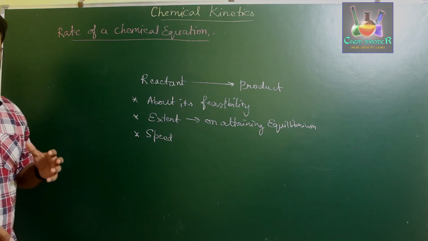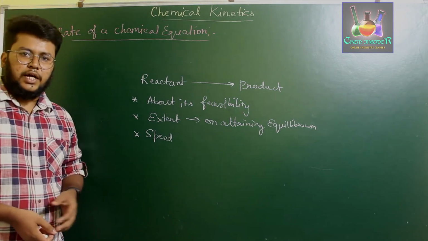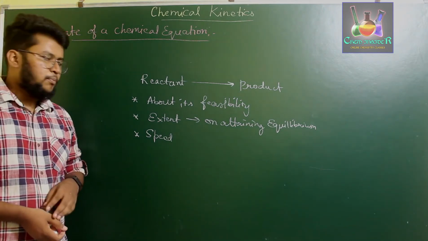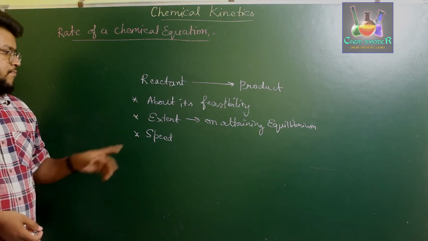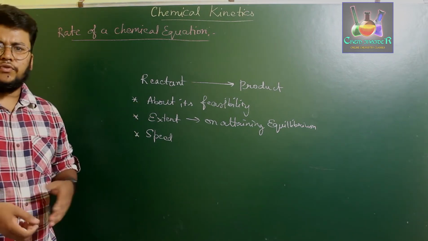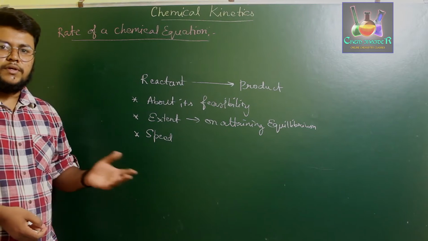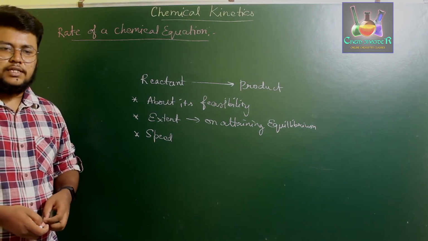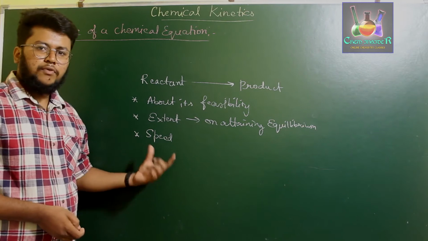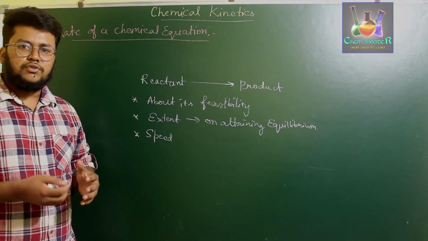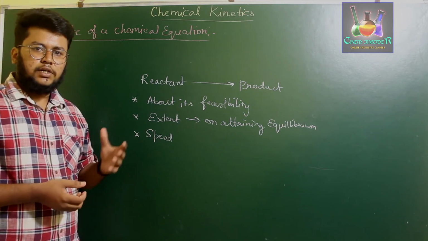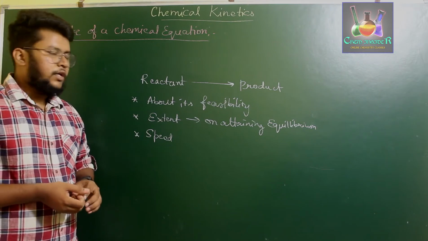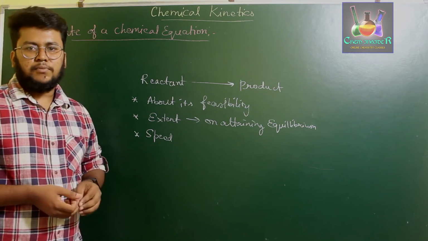Okay, so if a chemist has to understand a chemical reaction, he has to know three particular points. One is the feasibility, and the second is the extent, which we usually know from the chemical thermodynamics we studied in the earlier classes of class 11. Now for the speed of a chemical reaction, he has to know how fast this particular reaction is taking place, or how fast it is tending to attain an equilibrium position.